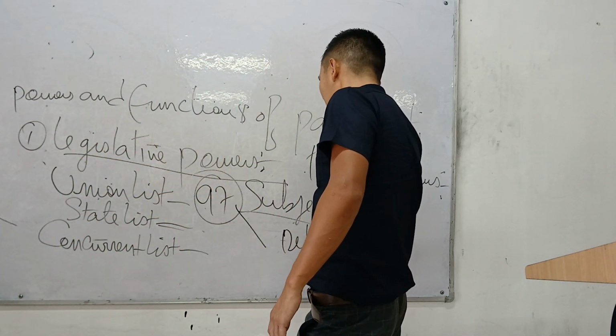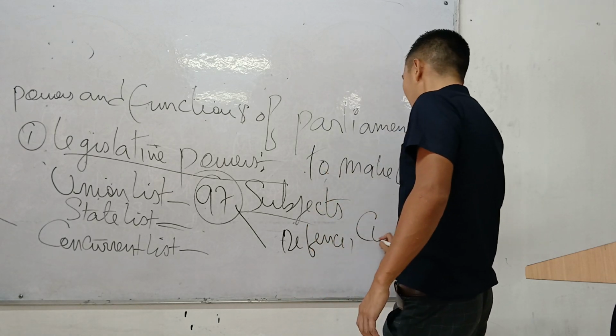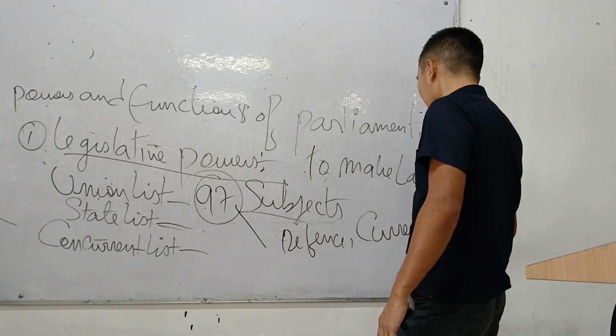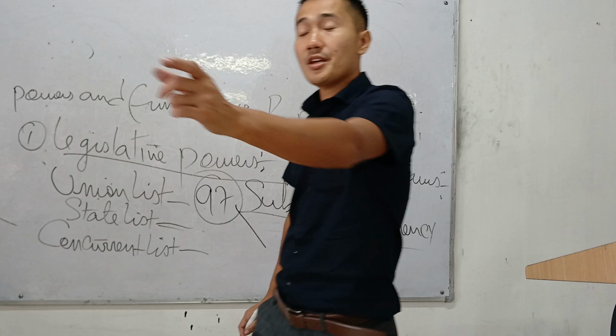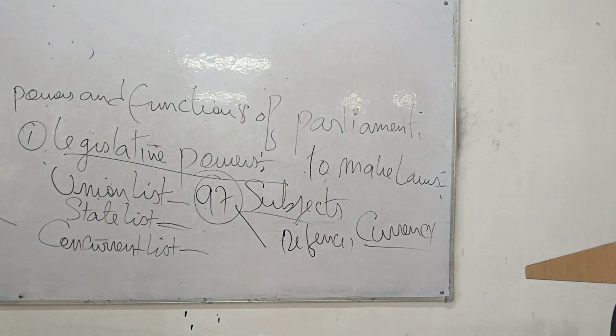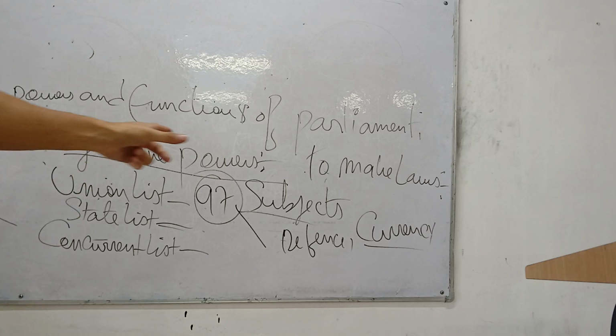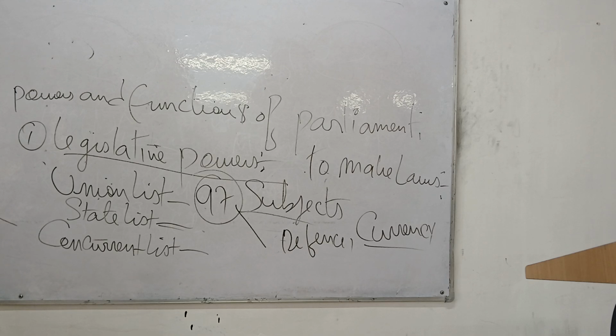Defense, currency. Take the example. Who can change the money? We have 2,000 notes, right? As of now, we have 2,000 notes. But who can make it 5,000? Parliament of India. They can change it in the night, right? That is on us making a change in the currency of India.